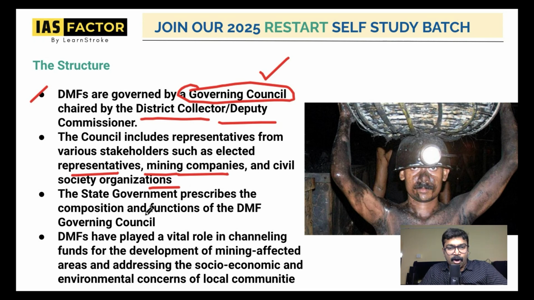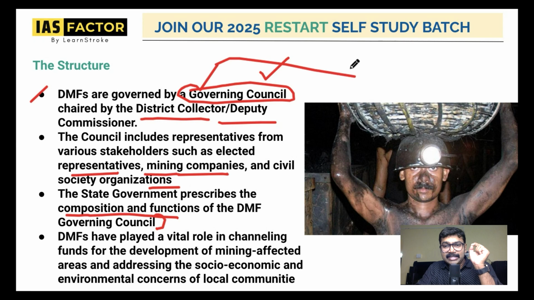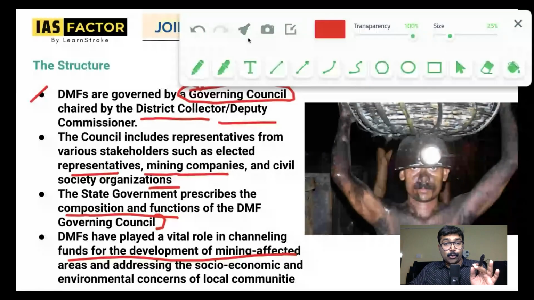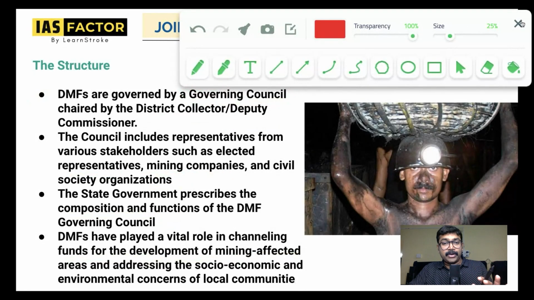And the state government prescribes the composition and functions of the DMF. Very important: who decides the governing council? It's the state government. Who decides the rate, how much royalty should be given? That is the central government. But the structure and the composition is done by the state government. So it plays a vital role in channeling the funds for the development of mining affected areas. So this is already something that we have discussed. There is a scope for a lot of prelims questions here. A lot of questions can be asked from this.